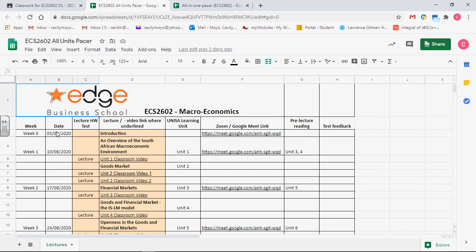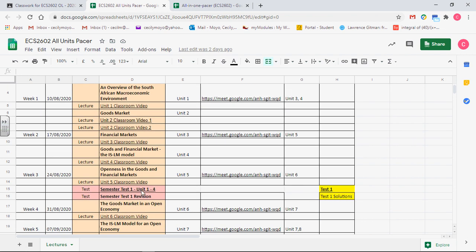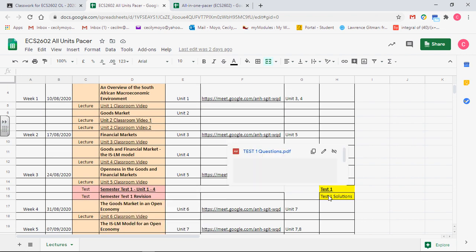Then we have the date, and whether it's a lecture, homework, or a test. If there is any homework, I'll highlight it in a different color. If I scroll down to where we have a test, I change the color, and a different color means I'm trying to put across a point on something.